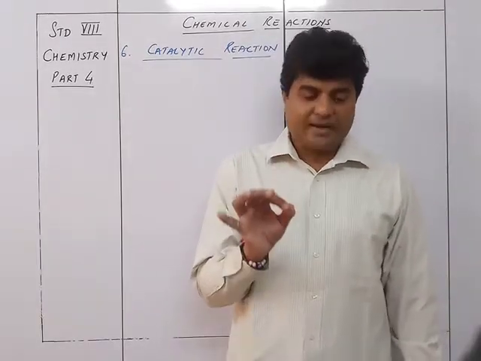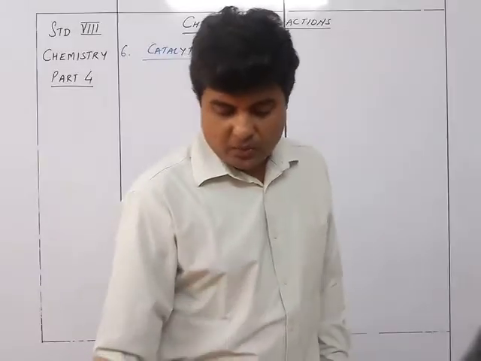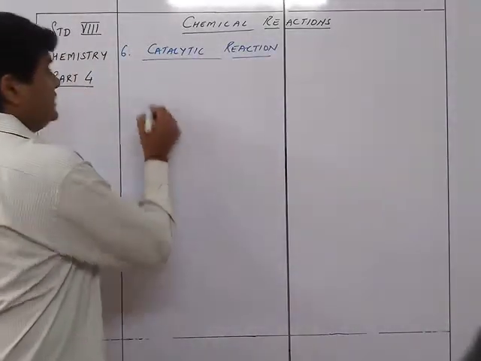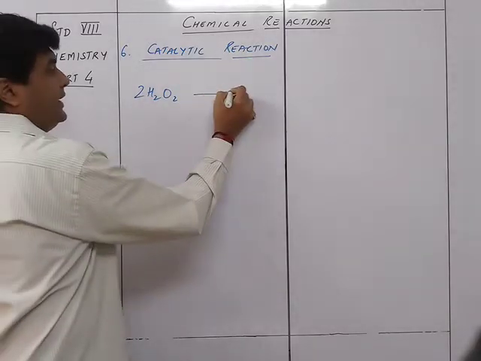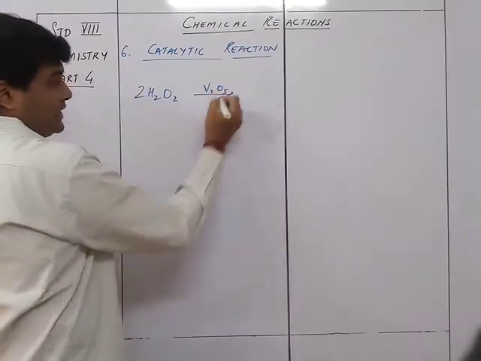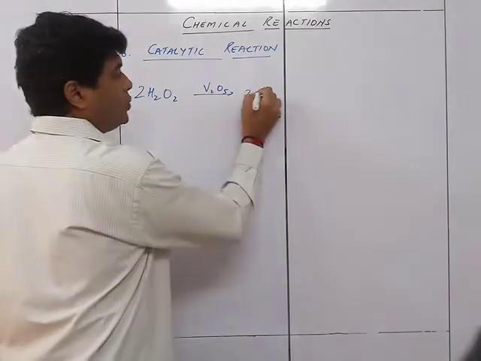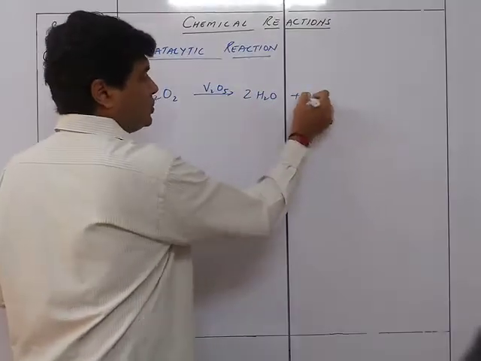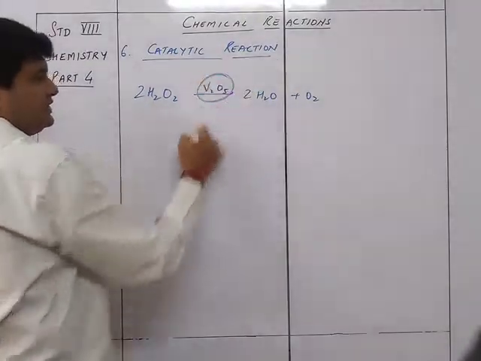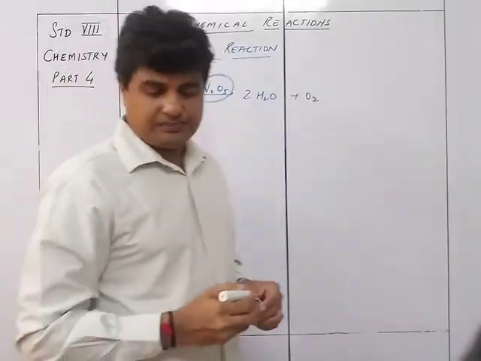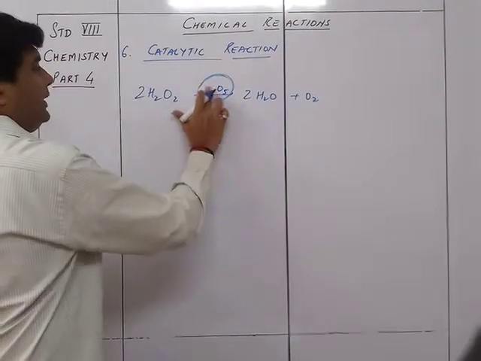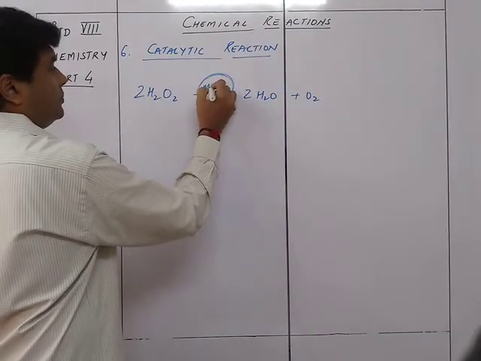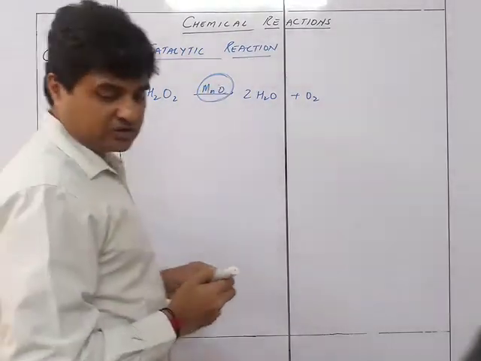Its presence is required. For example, over here we have 2H2O2, that is hydrogen peroxide, in the presence of vanadium pentoxide going to form 2H2O plus O2. So this vanadium pentoxide here is the catalyst. Okay, sorry, not vanadium, it is MnO2, manganese oxide.